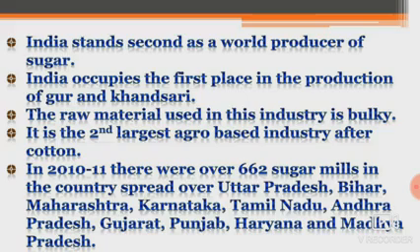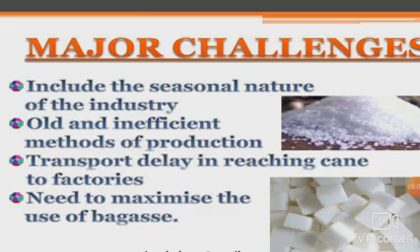So the important sugar mills are located in Uttar Pradesh or in the northern region, as you can see. Some of the important challenges that this industry is facing include the seasonal nature of the industry, old and inefficient methods of production, transport delay in reaching cane to factories, and the need to maximize the use of bagasse.